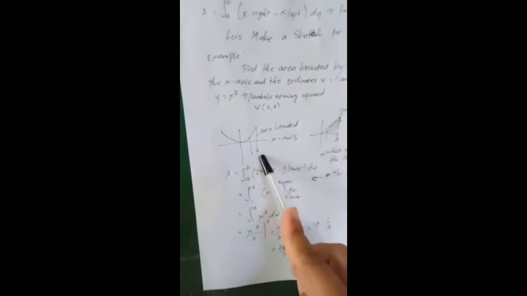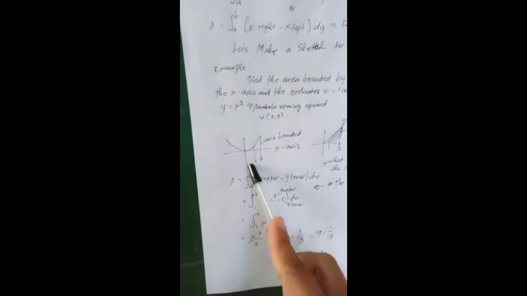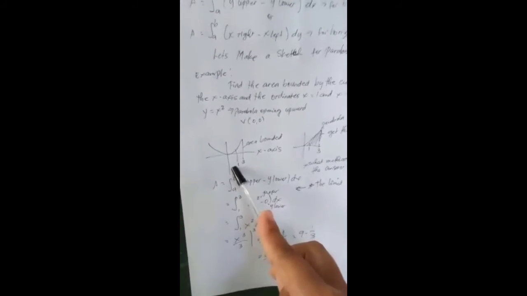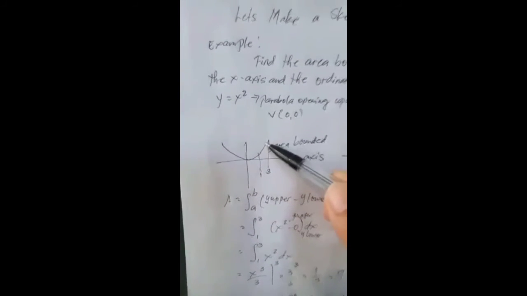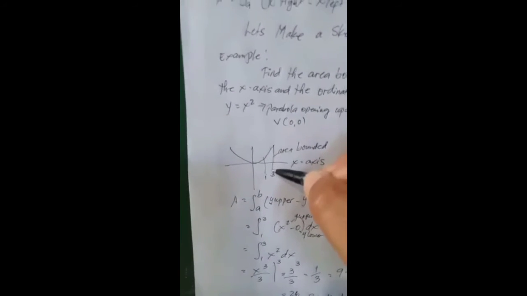So this is the sketch of the parabola and the x-axis, and this is the area bounded, between x equal to 1 and x equal to 3.